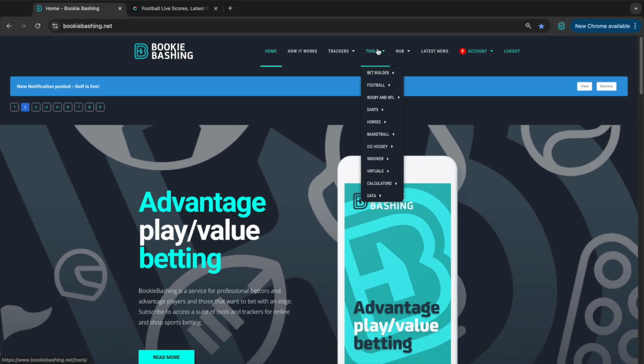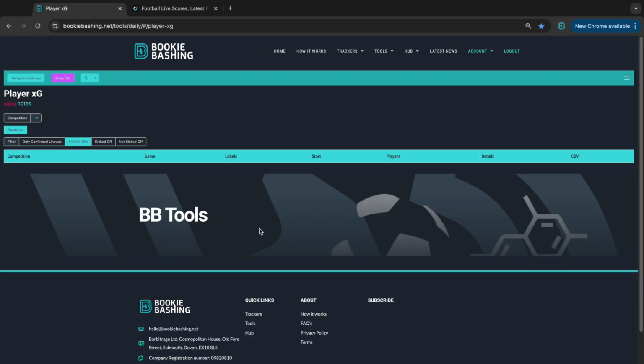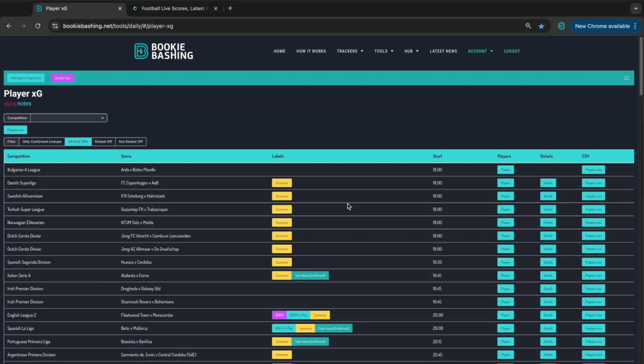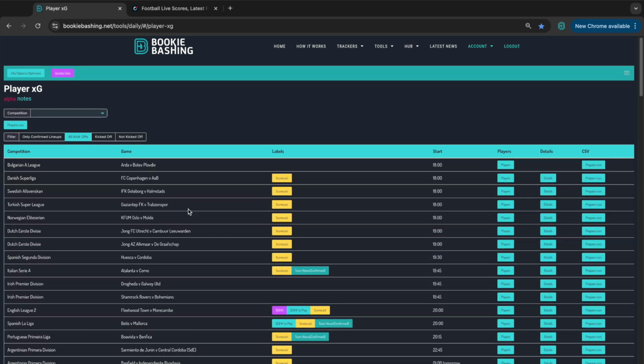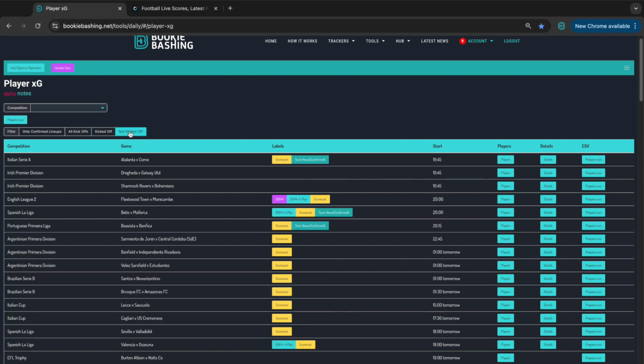I want to showcase an update to our Player XG tool, a tool used by people to get an edge in Anytime Goal Scorer, first goal scorer at the exchanges and at the bookmakers. So here we have some games tonight, various different leagues. I'm going to click on not kicked off actually.